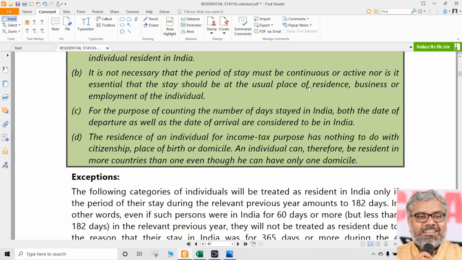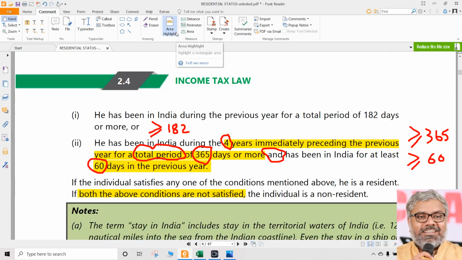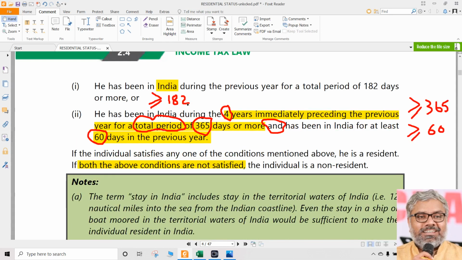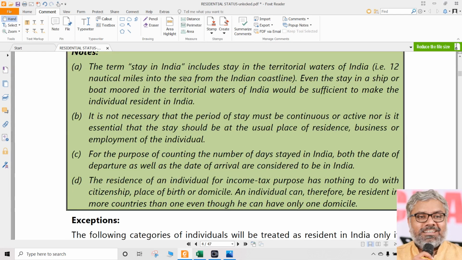Is there anything that he has to stay at a place of residence or business or employment? Is there any rule like that? Nothing like that is there. There is no necessity that stay should be at one place. He can be 182 days in 182 different places. We don't care. Once again, we have to just go back to the definition very clearly. What was the definition talking about? It was only using the word India. And we know the definition of India, which is very exhaustive. So, wherever in India doesn't matter. There is no need that the stay has to be at one place.